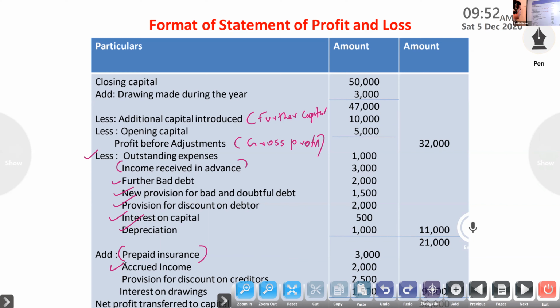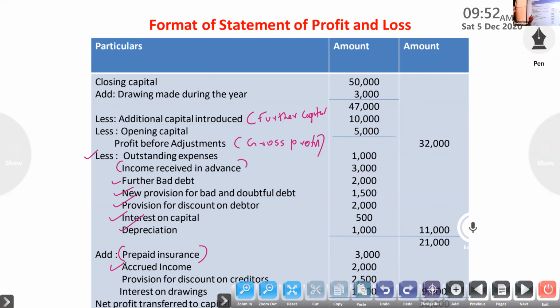Okay, profit and loss account debit side items you have to less, that is a loss. Then profit and loss account credit side items you have to add. Profit and loss account credit side item you have to add, and profit and loss account debit side item you have to less.